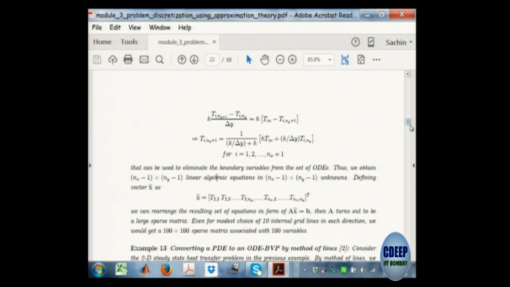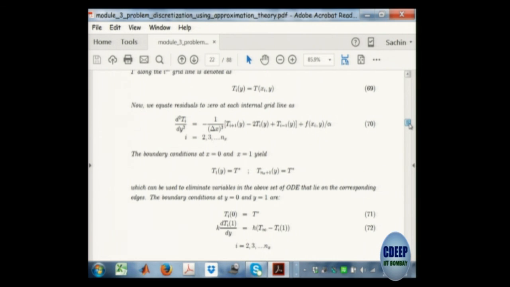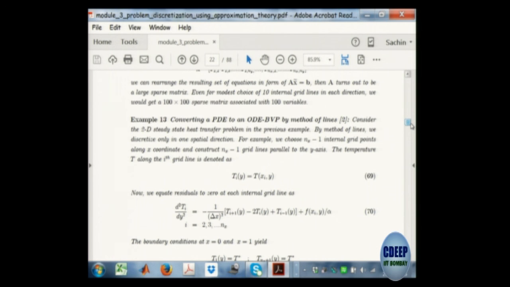What is important here is that most books will have a separate chapter on partial differential equations, a separate chapter on boundary value problems. I am not doing that right in the beginning, because there are no different methods for partial differential equations. You are going to discretize it and finally solve a linear algebraic equation, a non-linear algebraic equation, or an ordinary differential equation. You convert into a standard form and solve that.